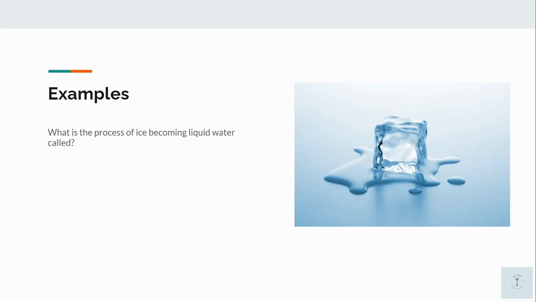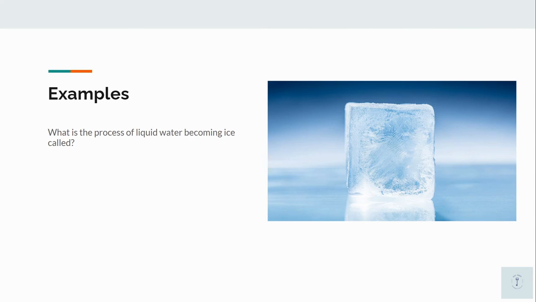What is the process of ice becoming liquid water called? The answer is melting. Ice is a solid and water is a liquid. When a solid becomes a liquid, the process is called melting. What is the process of water becoming ice called? The answer is freezing. In the question, it states that the water is originally in a liquid state. The water then becomes ice, which is a solid. The process of a liquid becoming a solid is called freezing, so the answer is freezing.